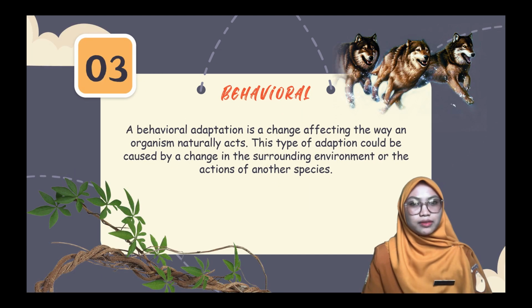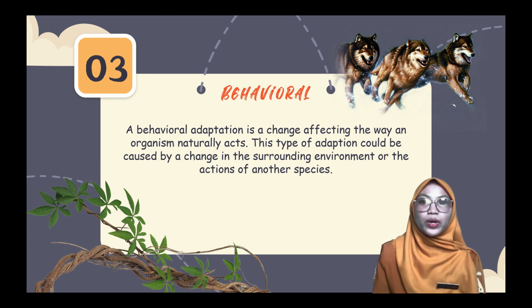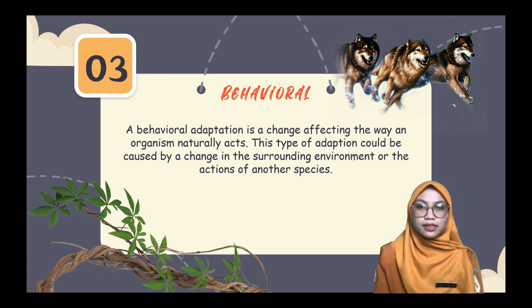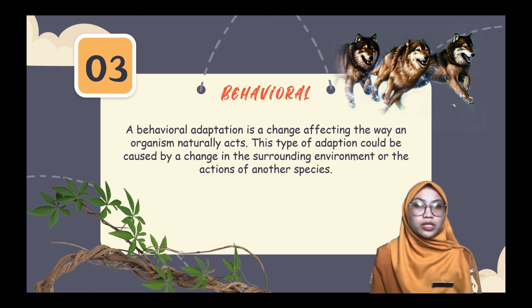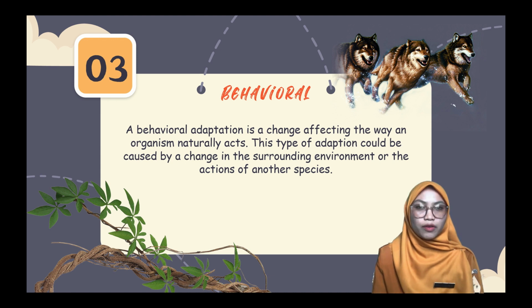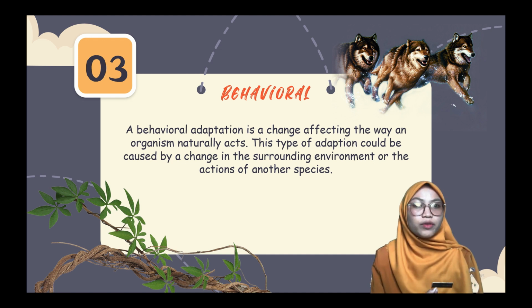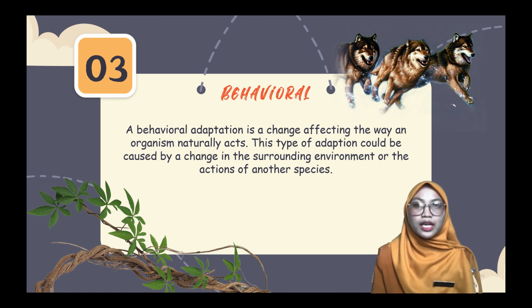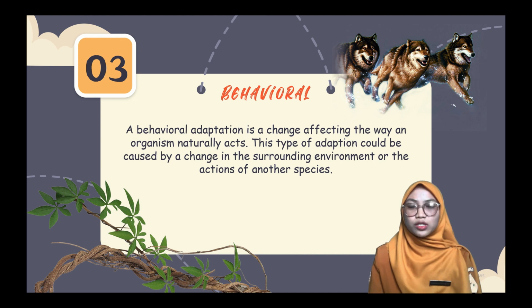Behavioral adaptation is the change affecting the way an organism naturally acts. This type of adaptation could be caused by a change in the surrounding environment or the action of another species. For example, predatory animals might start hunting in packs, giving them an evolutionary advantage over solo hunters. An example of a behavioral adaptation in plants is vines climbing up trees to catch sunlight.